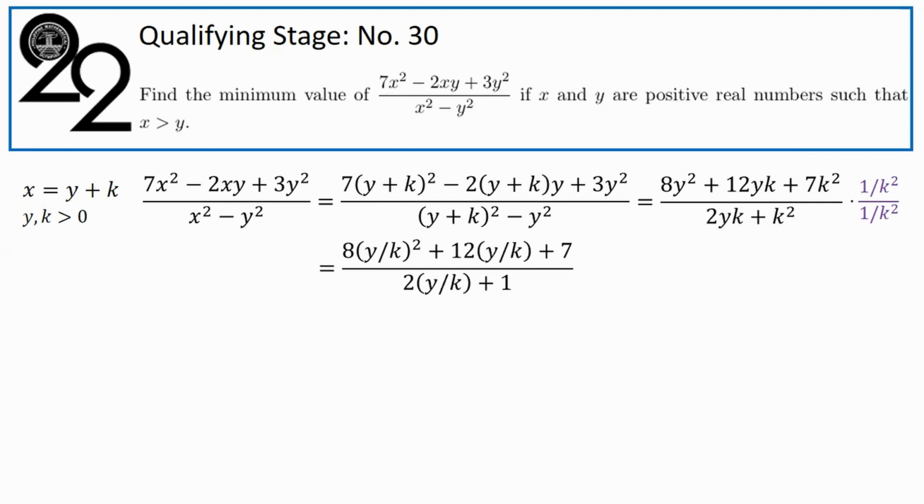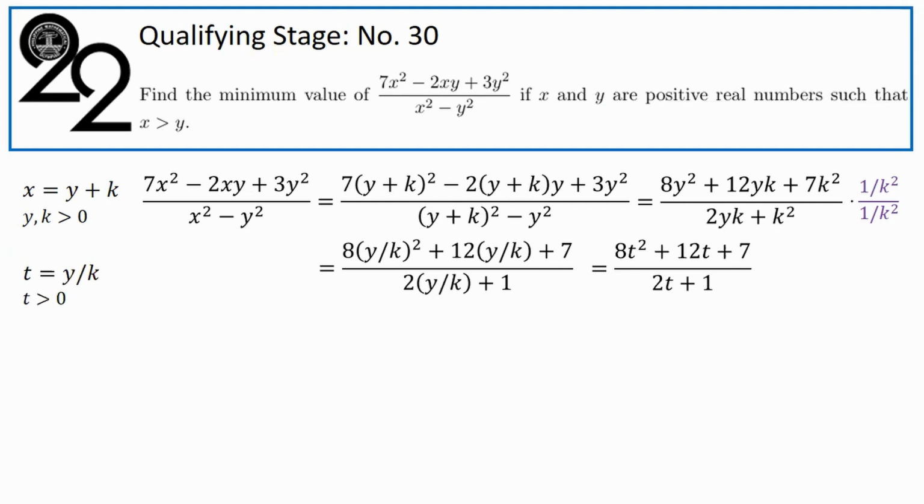Now, what we notice is that all the y and k that we see here can be found only in these fractions y over k, suggesting one more substitution. Let t be equal to y over k. And because y and k are positive, this just means that t must be positive. And the substitution leads to the following: (8t squared plus 12t plus 7) all over (2t plus 1).